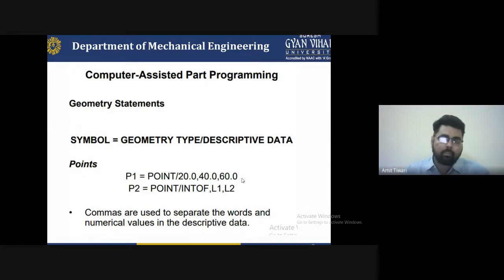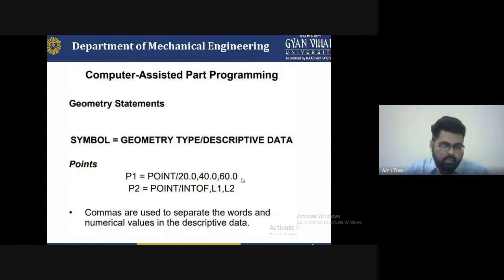Computer assisted part programming geometry statements. A symbol is equal to the geometry type, slash, then the descriptive type data. If you write the program as the geometry type slash the descriptive data, the points to be considered are P1 and P2. P1 is equal to point slash 20.0, comma 40.0, comma 60.0. And P2 is equal to point slash, and so on.